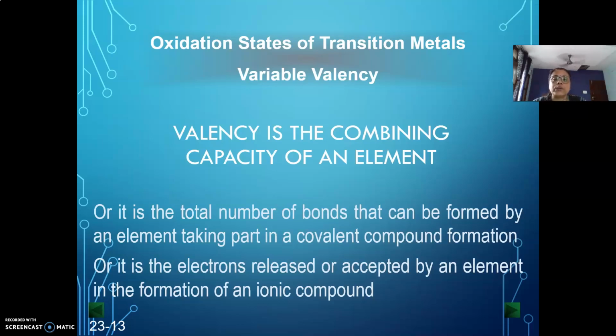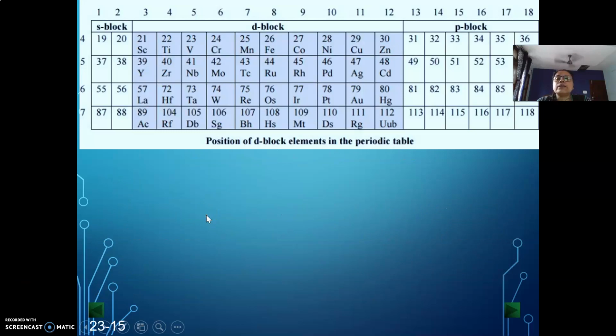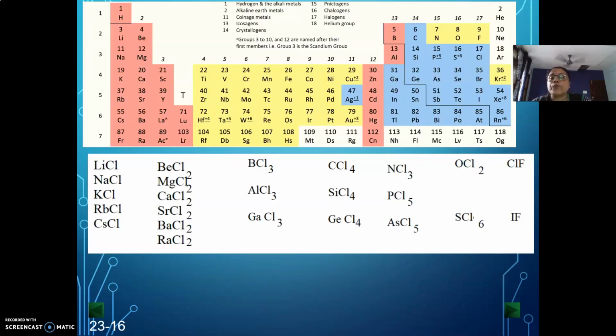So what is exactly valency? Valency is the combining capacity of an element. You will find that in the periodic table, none of the elements exist in the atomic state, rather they will be in compound formation. For example, hydrogen will give you H2, HCl, H2O, etc. Lithium we will get as lithium oxide, lithium chloride, lithium nitrate, etc.